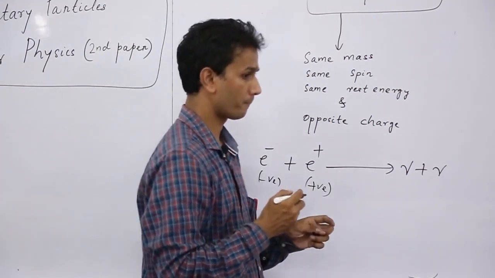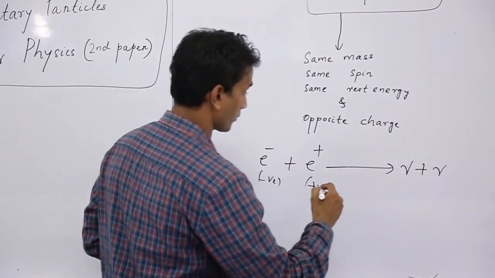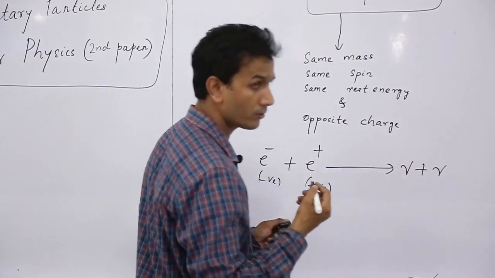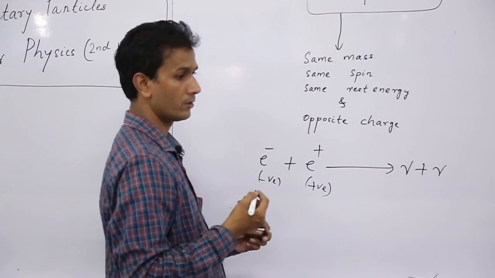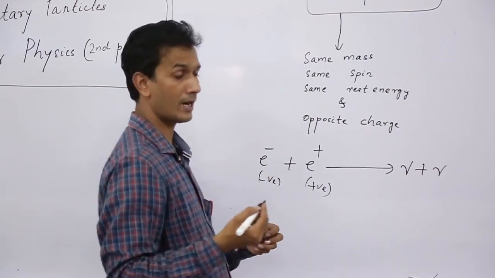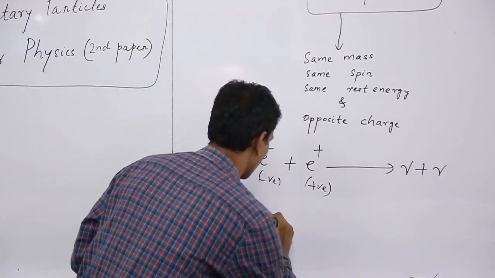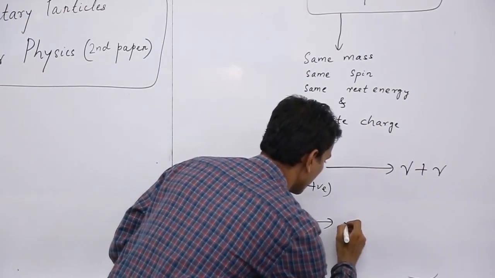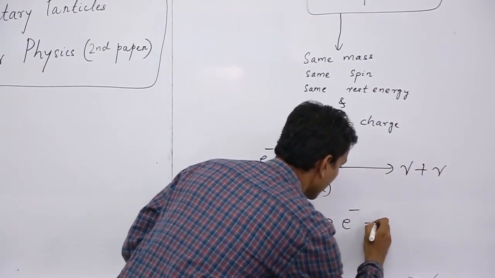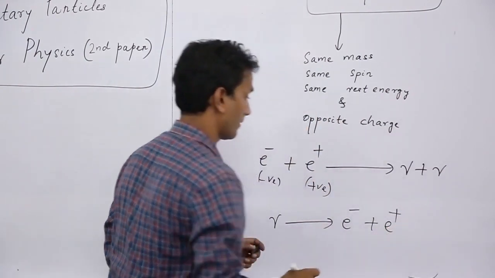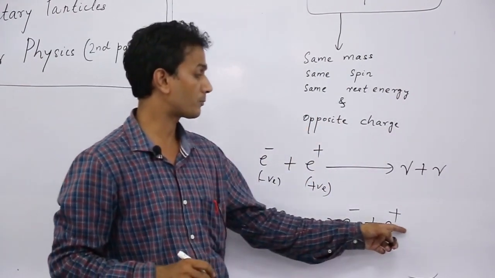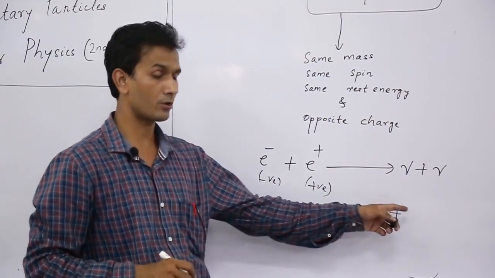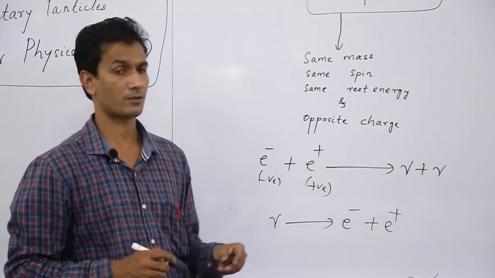Again, one gamma ray, that is one photon, can also produce one particle and another antiparticle. For example, gamma can also produce an electron positron pair. So this process is called pair production. In this process also charge is conserved.